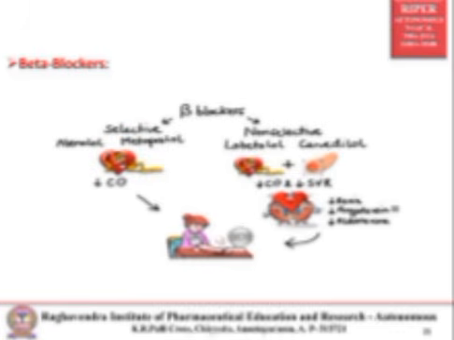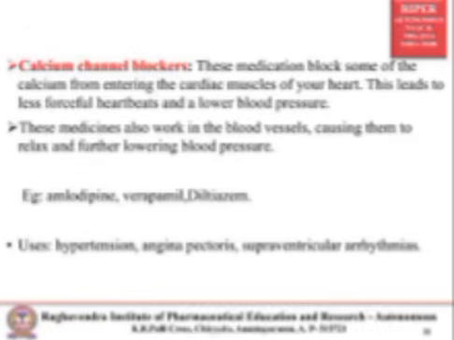Next, beta blockers. Beta blockers have many examples: atenolol, metoprolol are selective beta blockers; non-selective are labetalol, carvedilol. Atenolol and metoprolol will decrease the cardiac output. They will also reduce the cardiac output and decrease the smooth muscle tone. They will also reduce the renin, angiotensin 2, aldosterone. By this, they will reduce the BP.